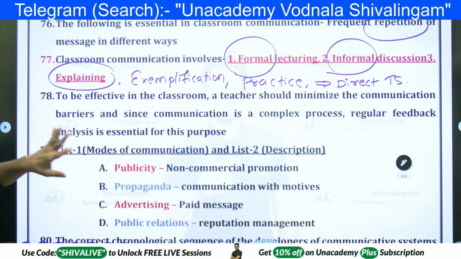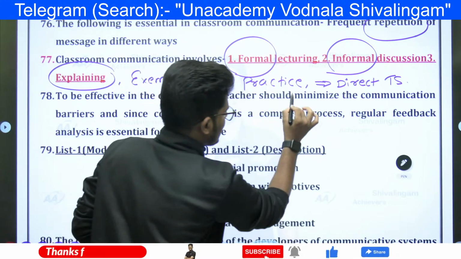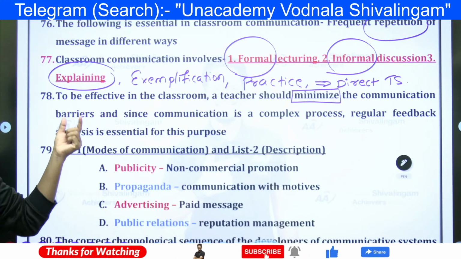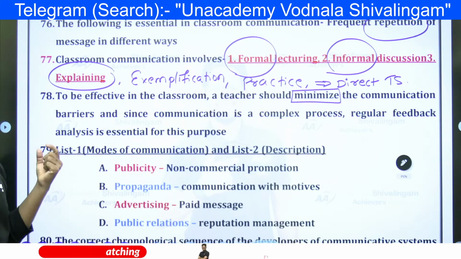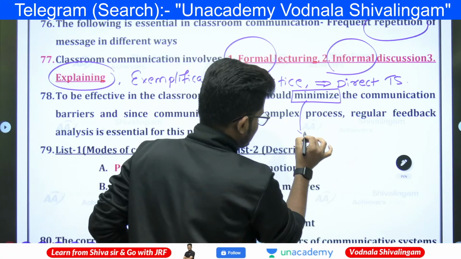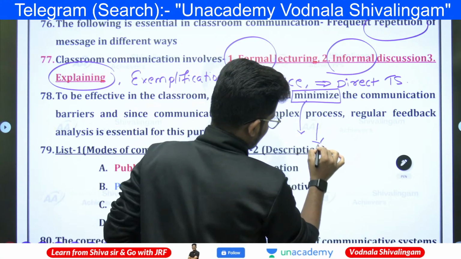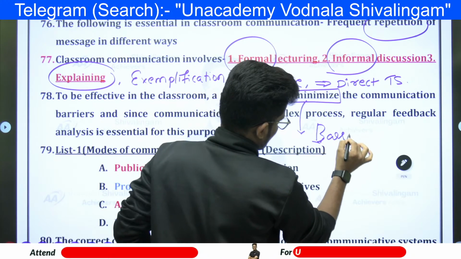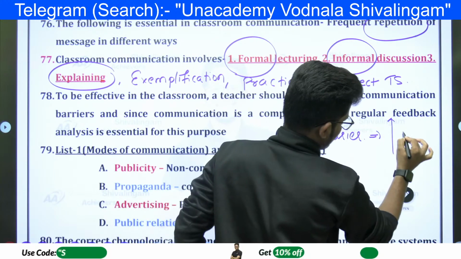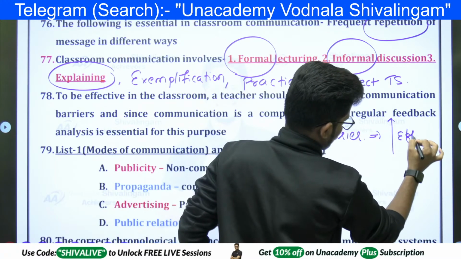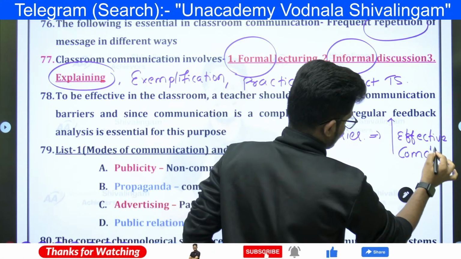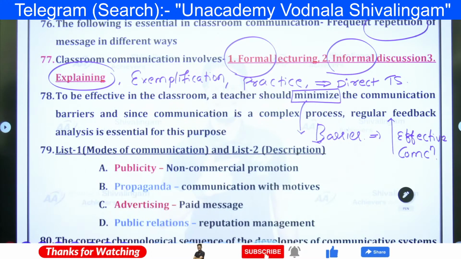Next, to be effective in the classroom, the teacher should minimize the communication barrier, and since communication is a complex process, regular feedback analysis is essential for this purpose. Minimize means reduce the barrier. When you reduce the barrier, automatically the effectiveness of communication will increase.